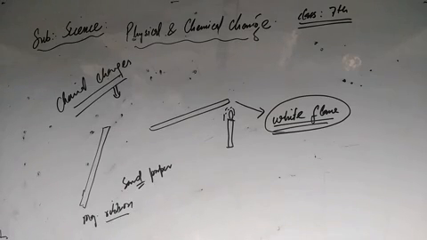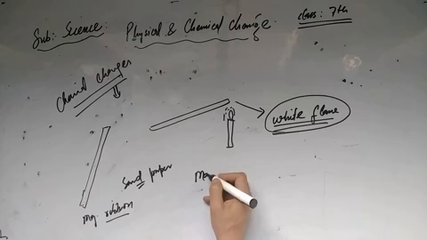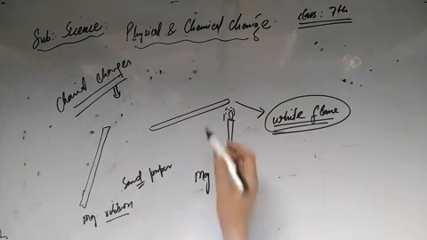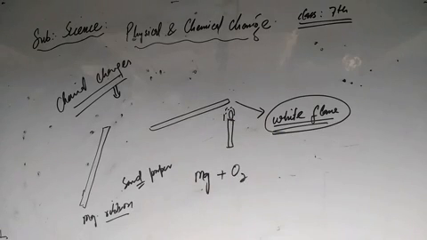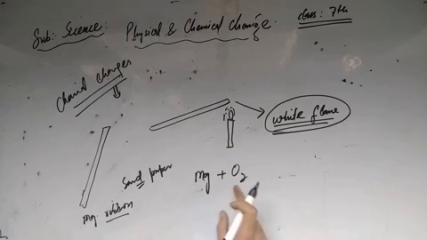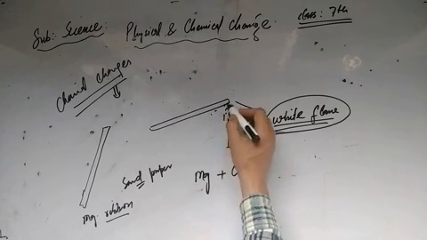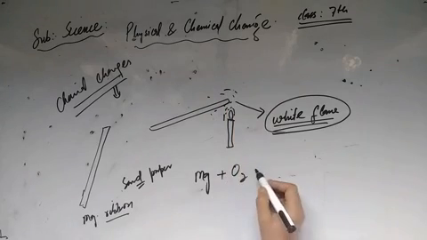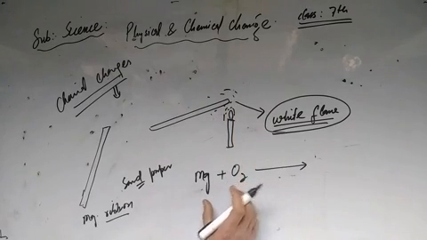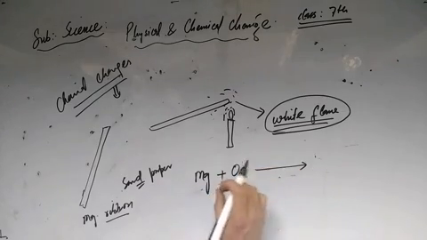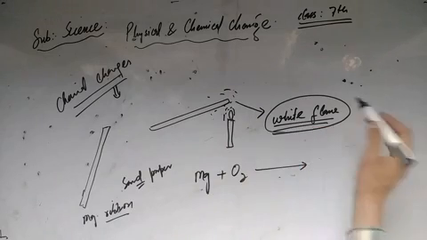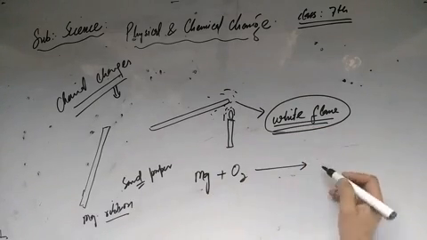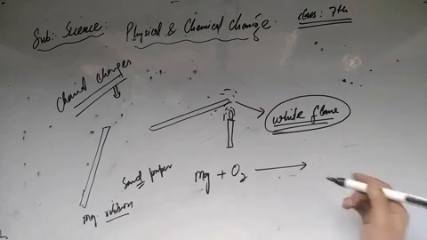How does the reaction take place here? You take the magnesium; this is the symbol of magnesium, the magnesium metal. In the presence of oxygen, in the air there is oxygen, when we place this magnesium near the flame, it gets burned. It burns with the production of the white flame. After that, ash is left.